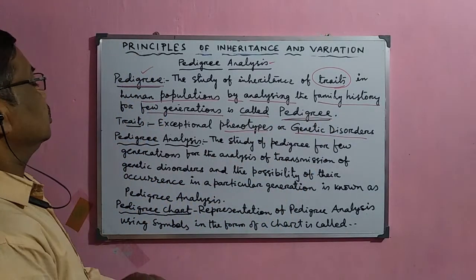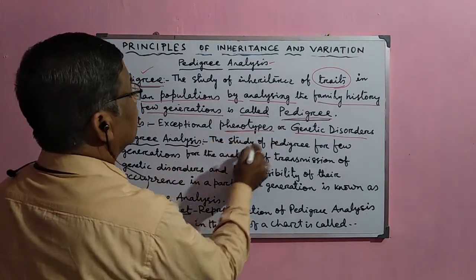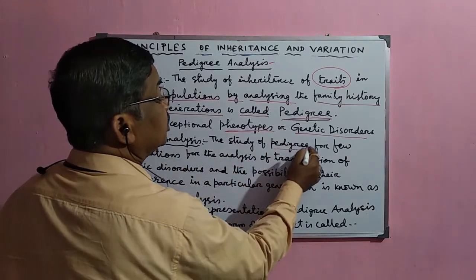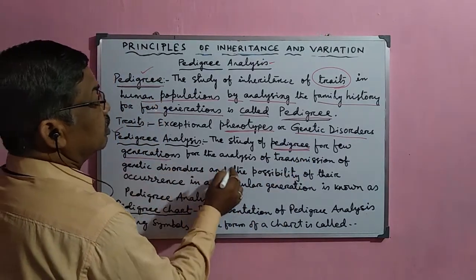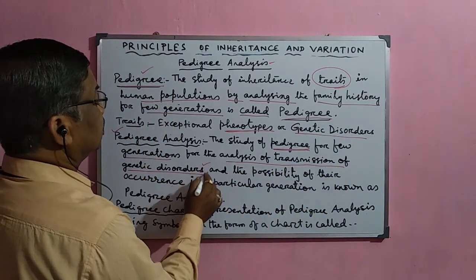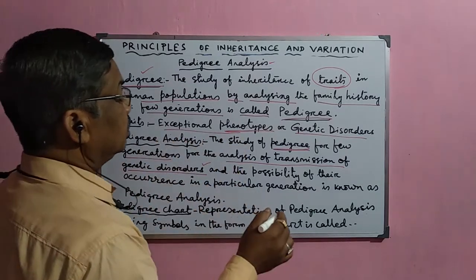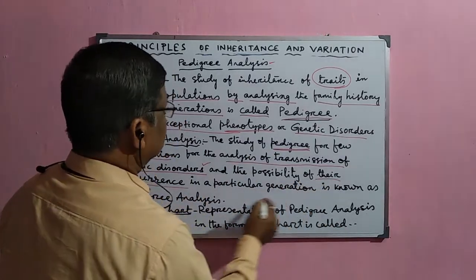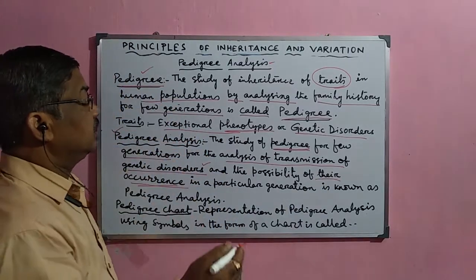Now, how is this pedigree useful? That is called pedigree analysis. The pedigree is normally used to study a few generations for the analysis of transmission of certain genetic disorders or exceptional phenotypes, and the possibility of their occurrence: how they will occur in the next generation and in other human beings.